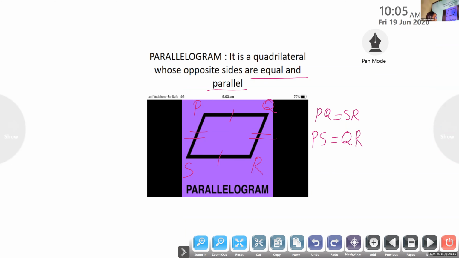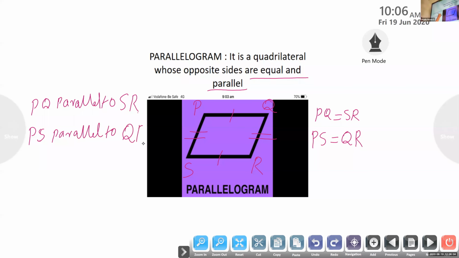Also we can write PQ parallel to SR and PS parallel to QR. So a parallelogram has opposite sides that are equal and parallel.